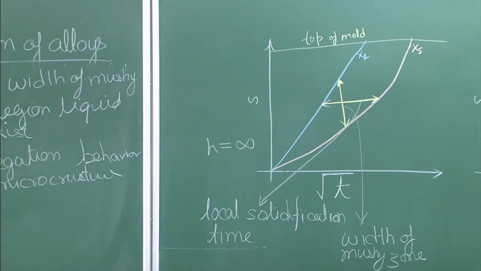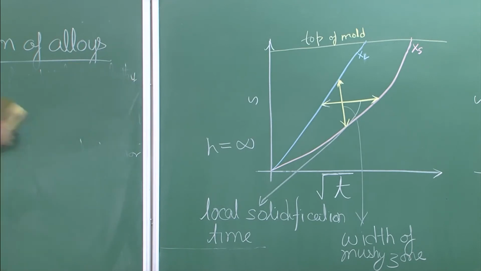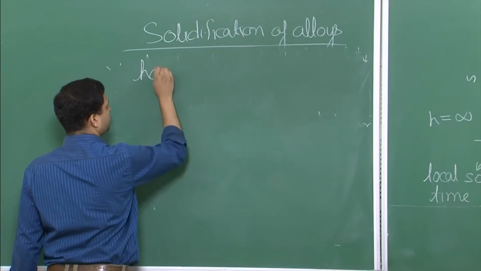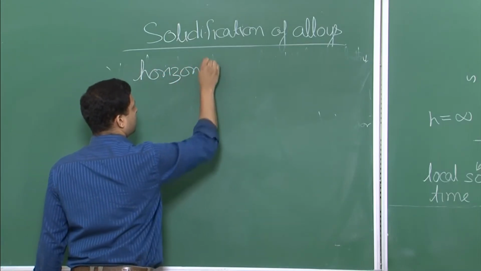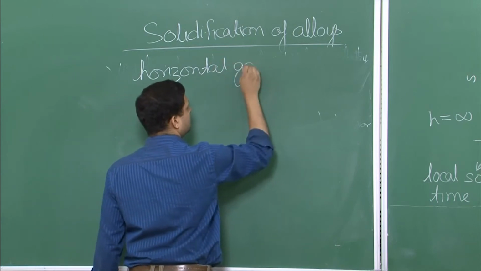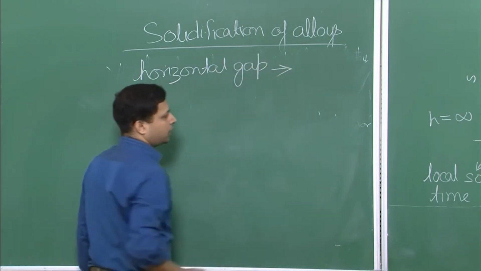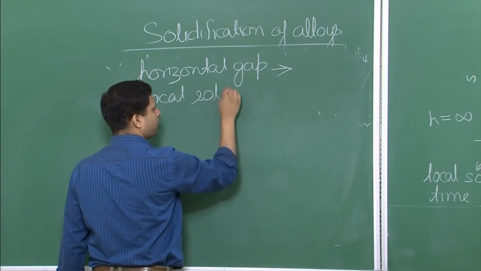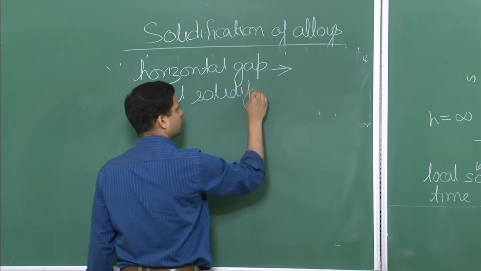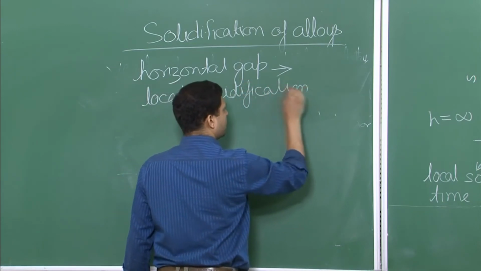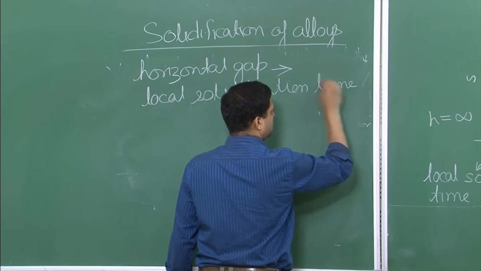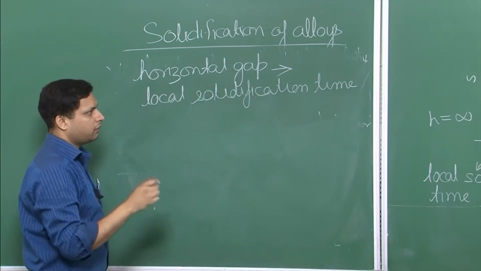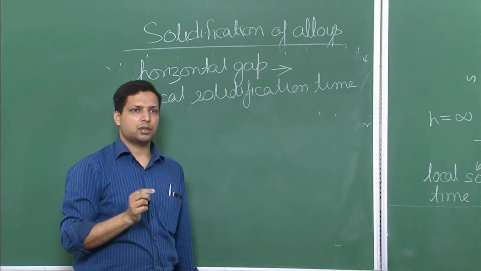So let us again put some of these points in perspective. This horizontal gap represents local solidification time, and like the vertical gap, it also determines some of the characteristics.